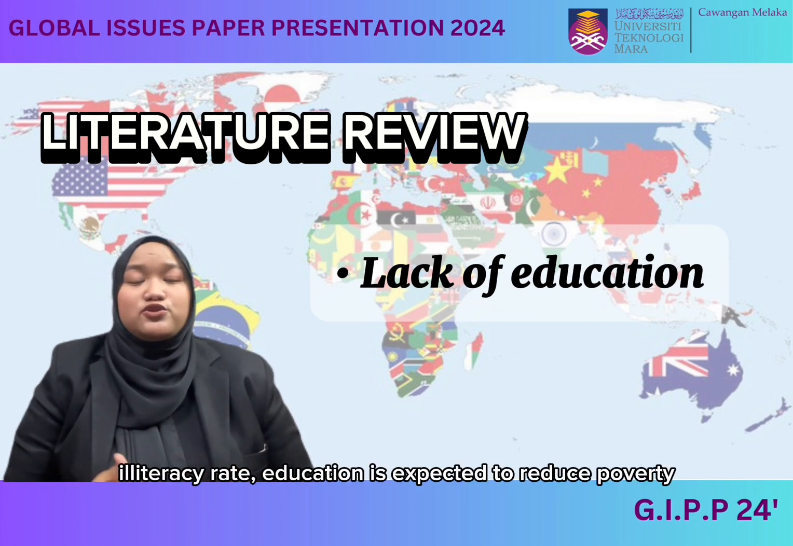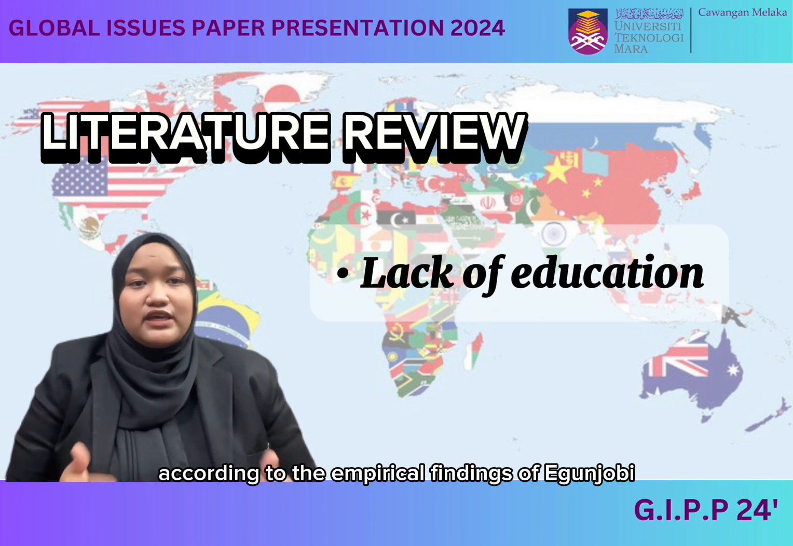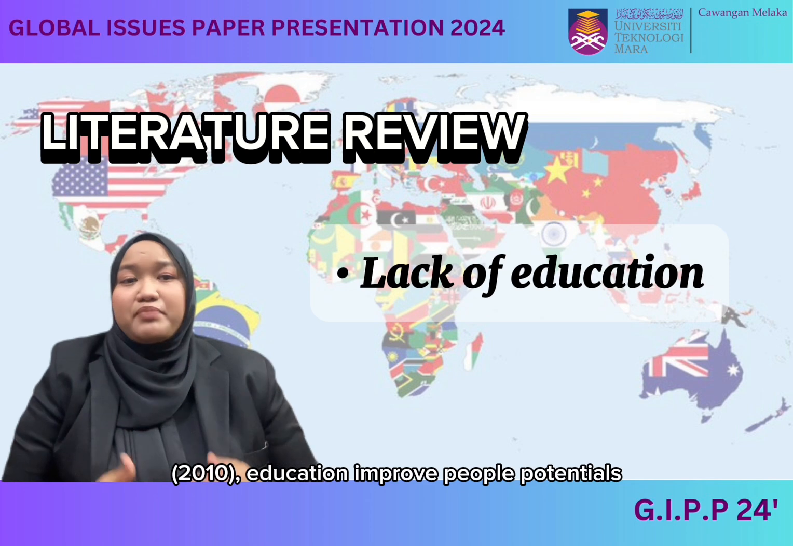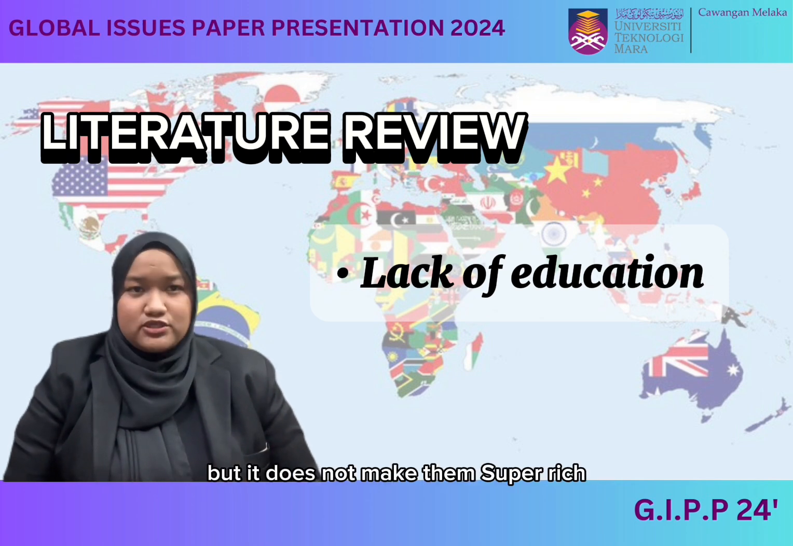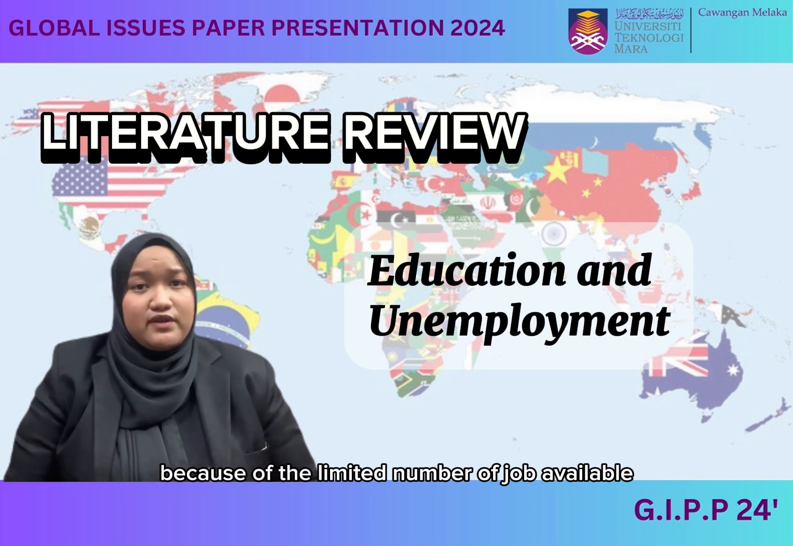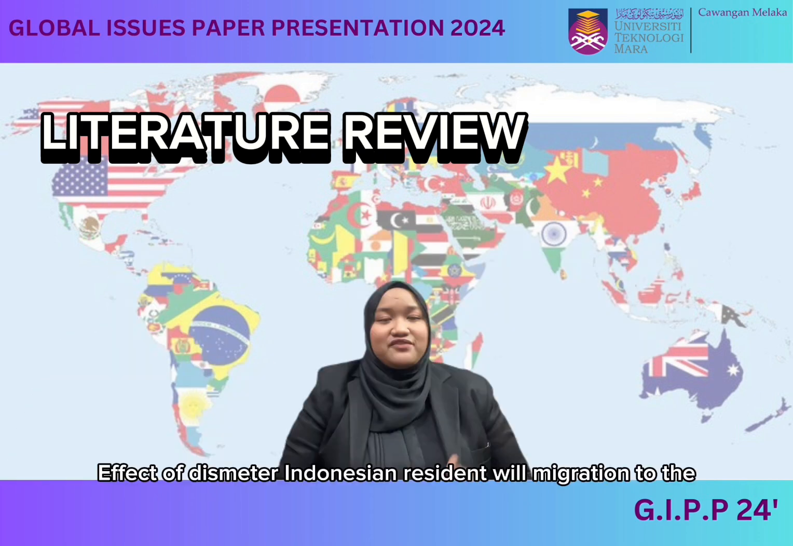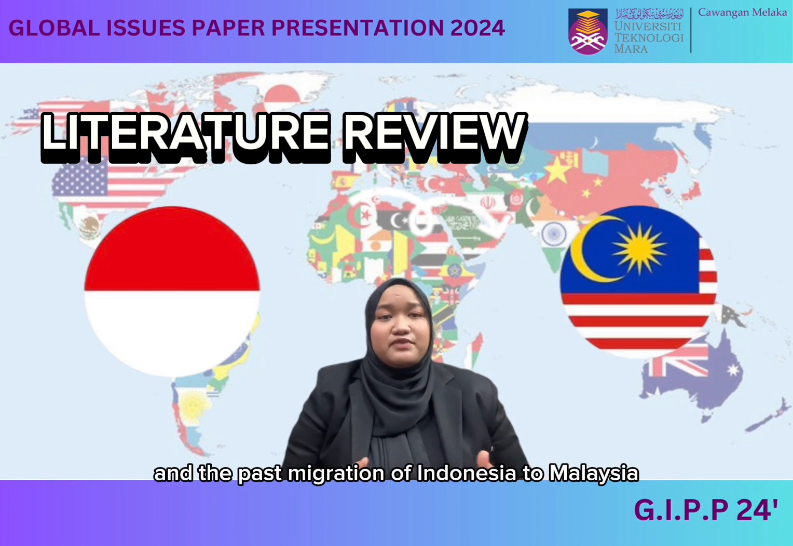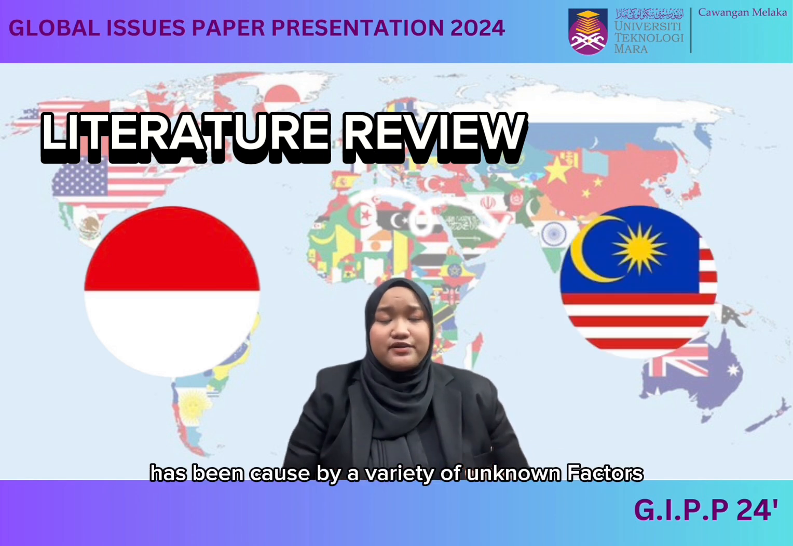Education is expected to reduce poverty according to the empirical findings of Ikun Jobi and Endigni 2014 and Mahmoud and Sadiq 2010. Education improves people's potential, but it does not make them super rich. Education and employment have a proportional relationship because of the limited number of jobs available for the growing educated population. As an effect of this, Indonesian residents will migrate to the nearest country, which is Malaysia, and the past migration of Indonesians to Malaysia has been caused by a variety of factors.